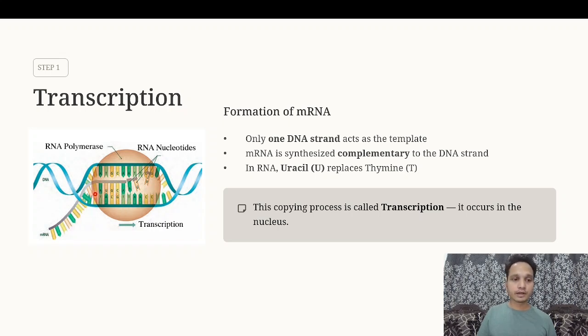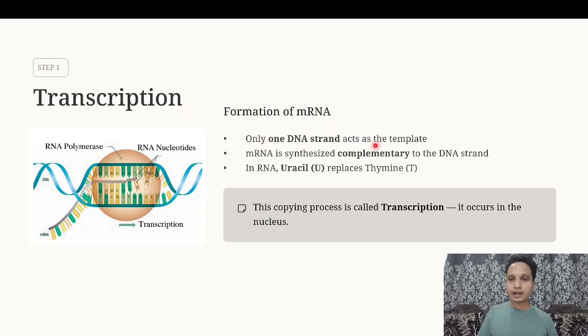As you can see clearly here, the mRNA is getting produced, and slowly the RNA polymerase is moving in the forward direction. And in this way, slowly over this strand of DNA, mRNA is getting produced. So the formation of RNA is the very first step in protein synthesis.